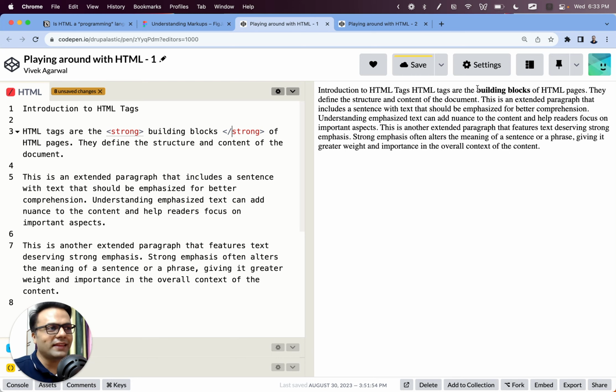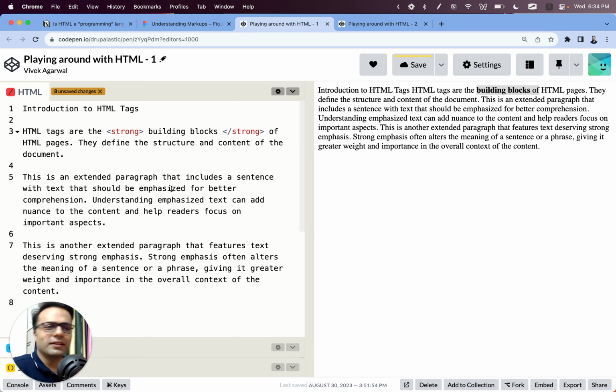And now we see that only building blocks is strong. It is strongly emphasized for us. The browser understands that we are marking these building blocks as strong. Are you getting it, friends? So again, every markup language has its own set of tags. HTML also has its own set of tags. We will see how to find them. For now, I just want to teach you 4 tags. We will practice them and then we will move ahead. Okay, so this is the strong tag.